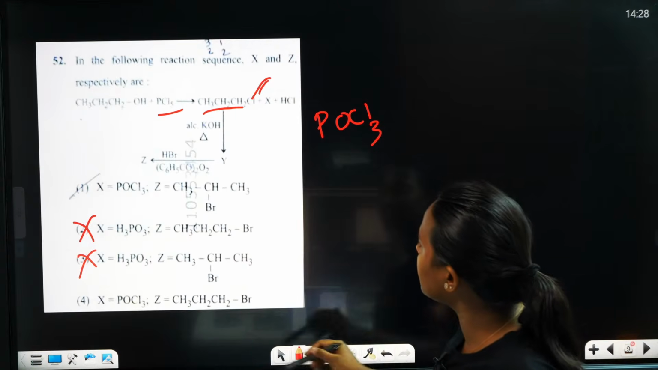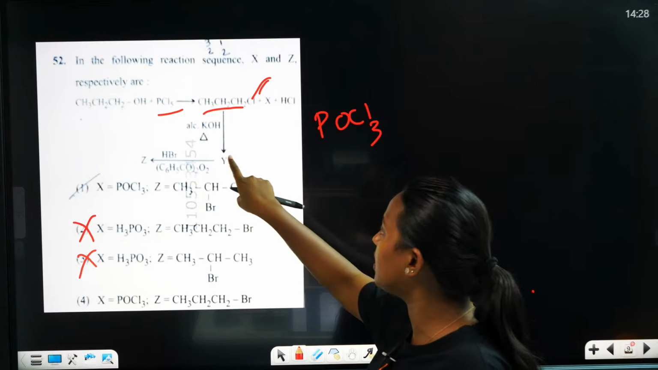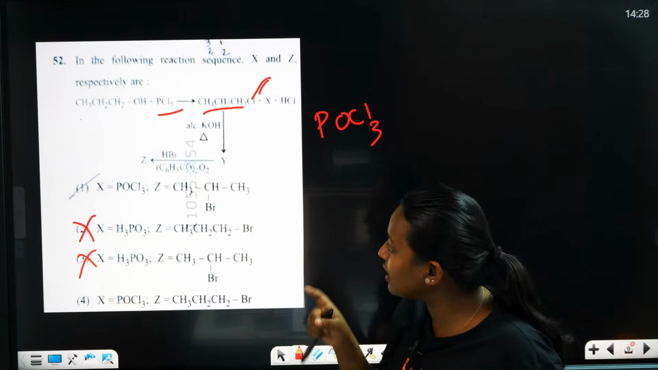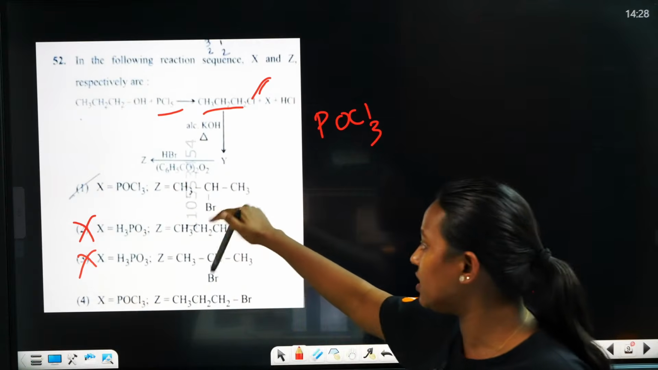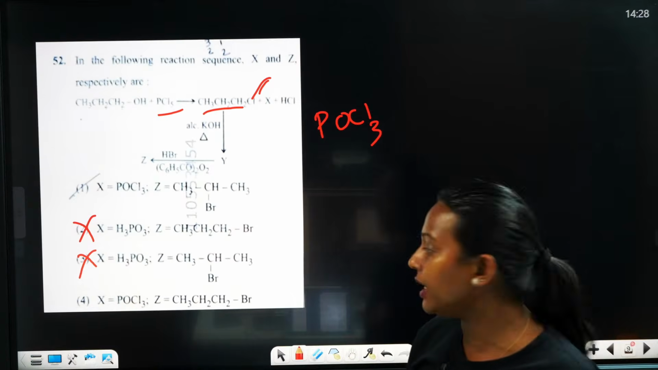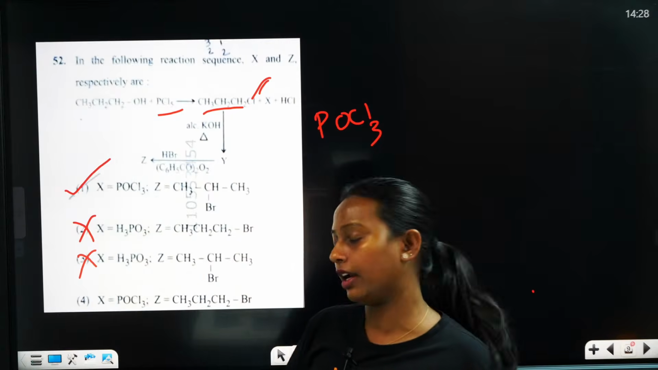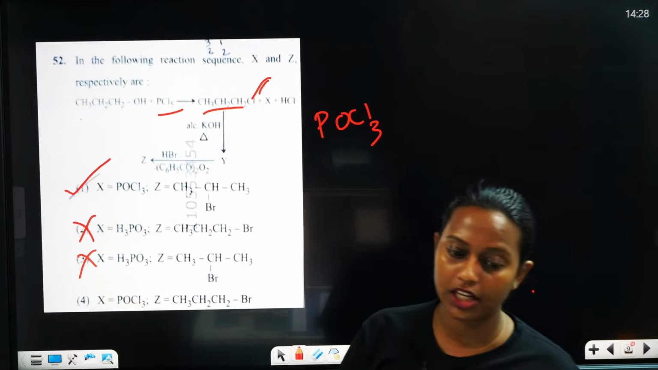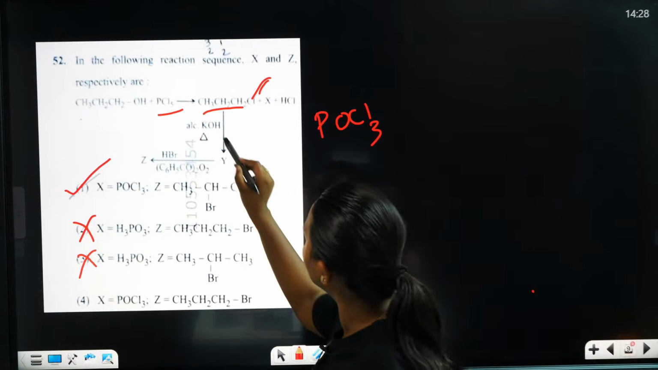So next, this CH3CH2Cl is reacting with KOH. So it will replace O, and again it's reacting with the Br. So Br will replace that. So what is the correct answer? Yes, the correct answer will be 1.